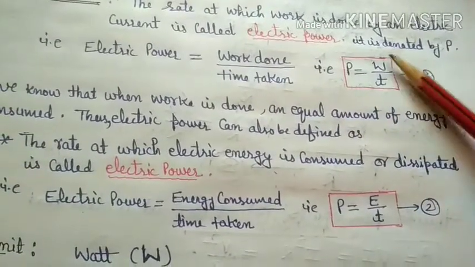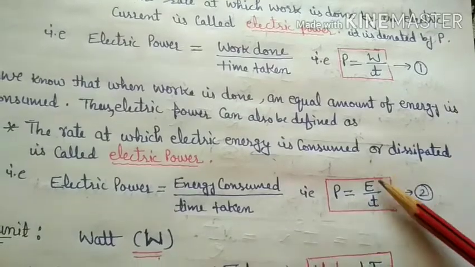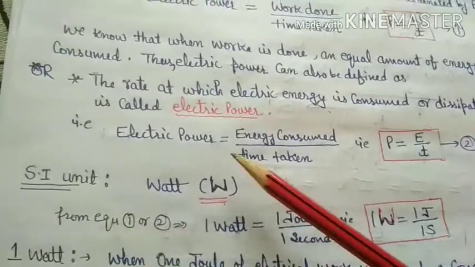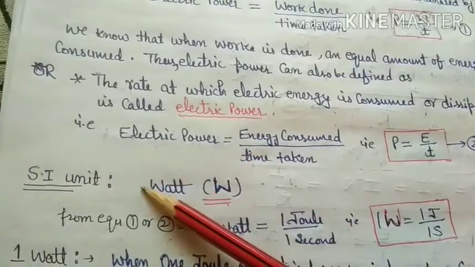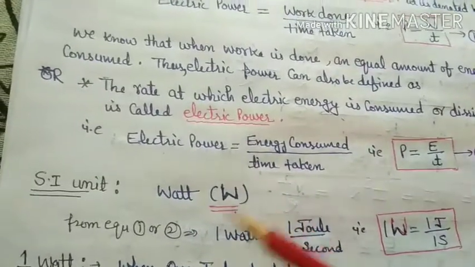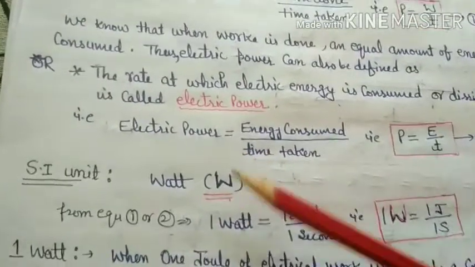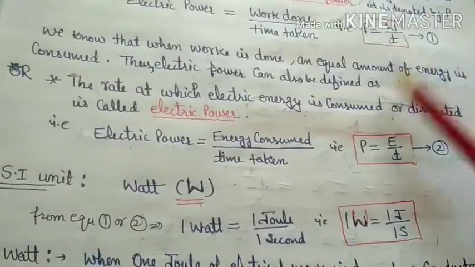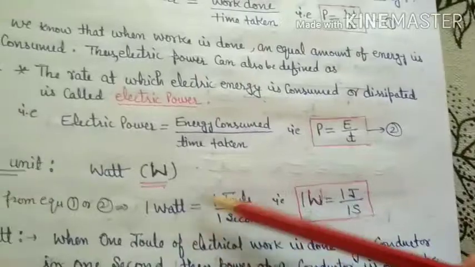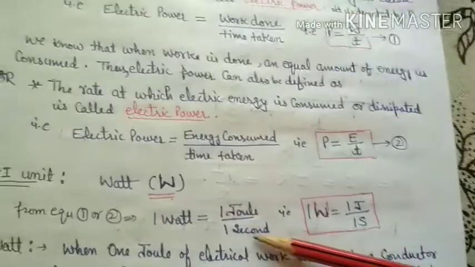So power is work done upon time, as well as energy consumed upon time taken, E by T. Next, important: the SI unit. The SI unit of power is watt, written with a small w, not a capital W. Now, what is 1 watt? From equations 1 and 2, as already discussed in the 9th standard, 1 watt is equal to 1 joule upon 1 second.